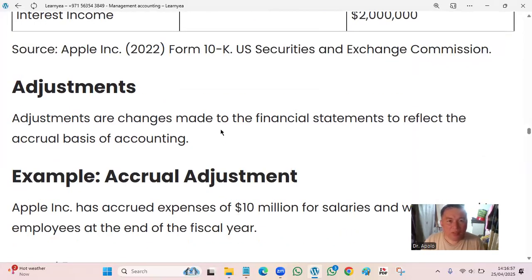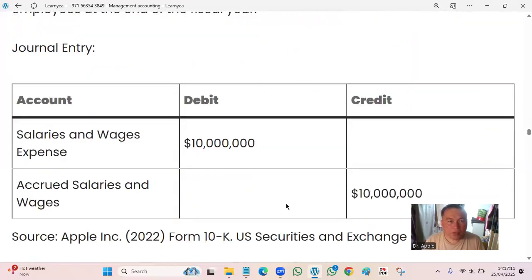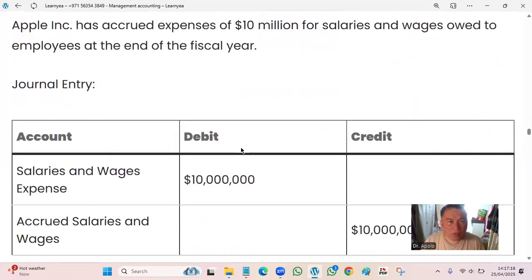Adjustments are changes made to the financial statement to reflect the accrual basis of accounting. Example, Apple's accrued expense of 10 million for salaries and wages owed to employees at the end of the fiscal year. So the journal entry could be like this. So salaries and wages expense. So take note, this is an accrual, this adjustment.